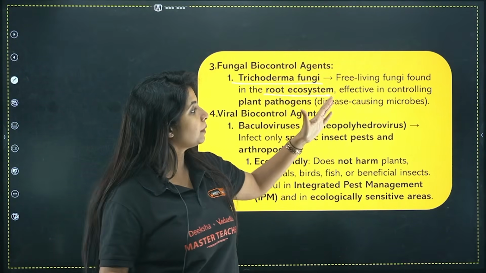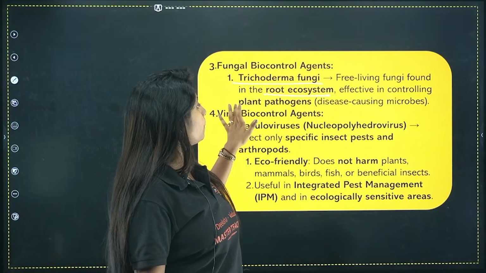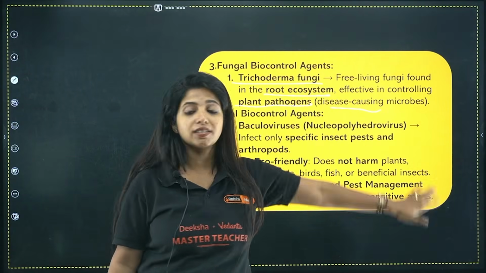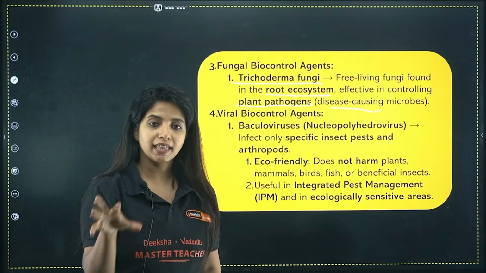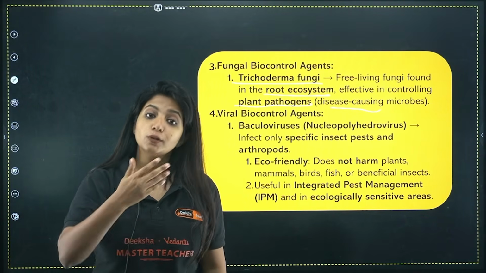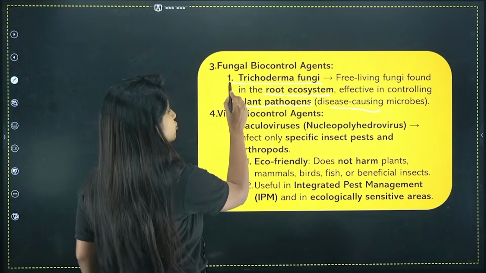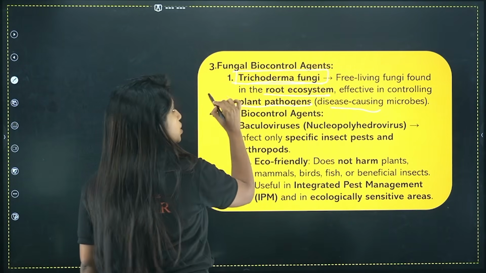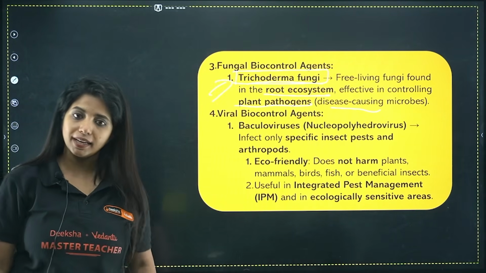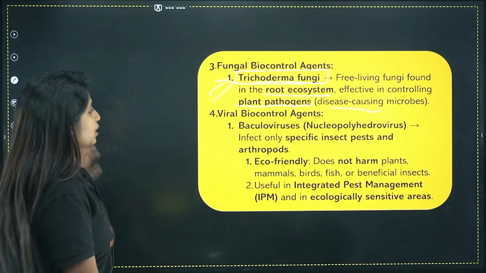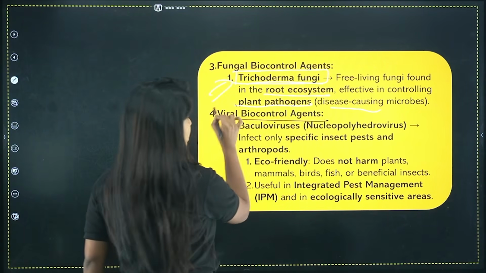It is found in the roots of the plants, and it is effective in controlling the plant pathogen, that is the disease causing microbes. So basically, there are some fungi which go inside the root and cause trouble. To kill those fungi, you have another fungus, and that is Trichoderma fungi. This fungi is going to act like a biocontrol agent because of the same reason. Apart from that, the last one that you have is the viral biocontrol agent, that is the viruses.